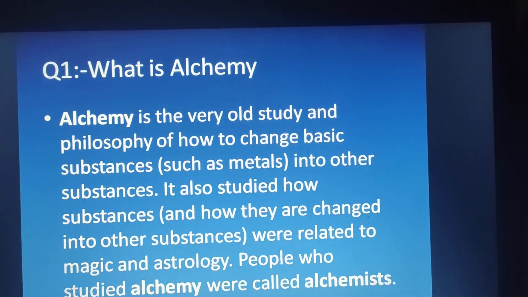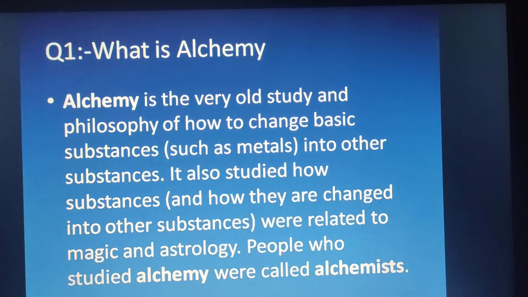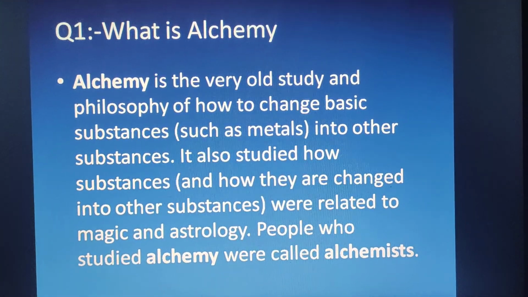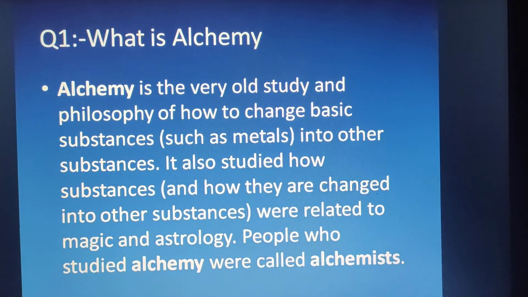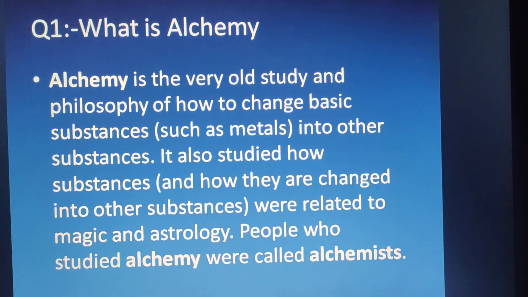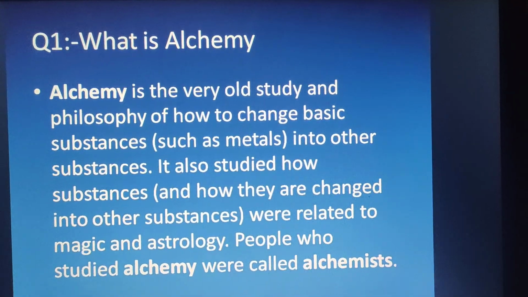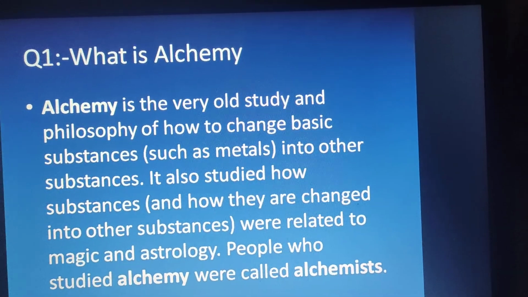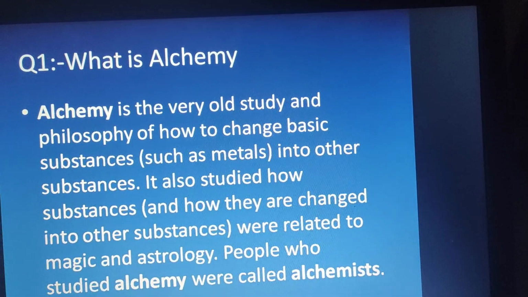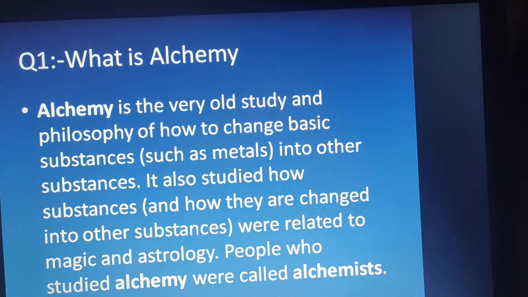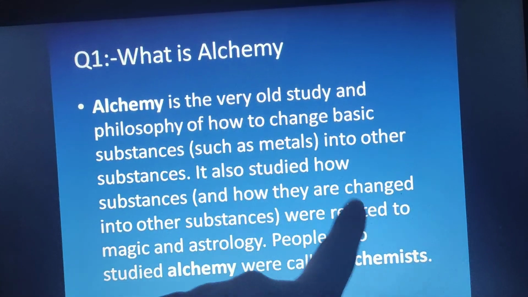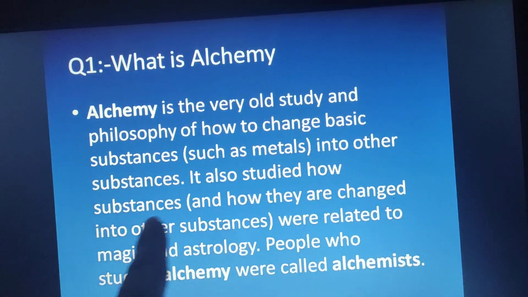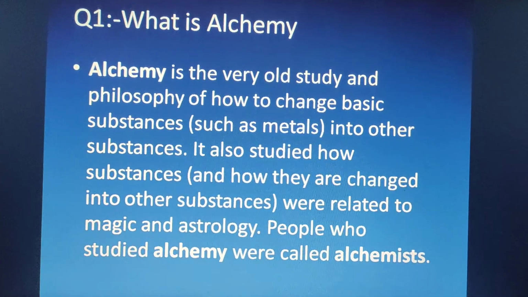The next topic in your book is alchemy. So what is alchemy and where did it originate? Alchemy is a very old study and philosophy of how to change a basic substance into another substance. The scientists who study alchemy are known as alchemists. How they changed substances into other substances was related to magic and astrology.